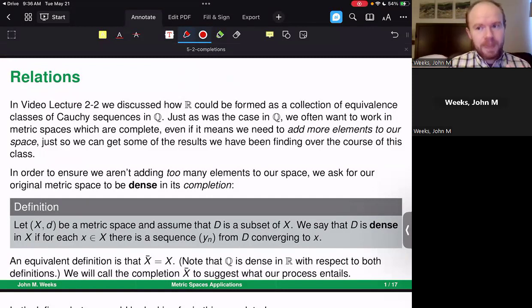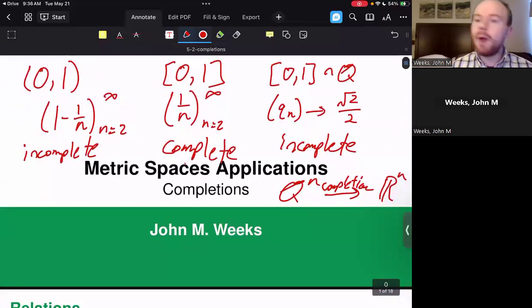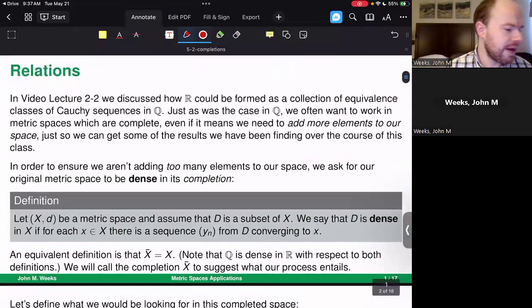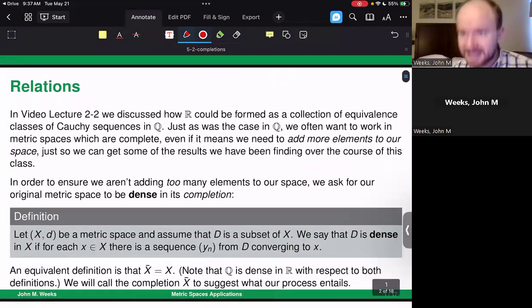Now, to be clear, we don't want to be taking our completions to be too big. For example, we could take the open interval from 0 to 1 and say, oh, its completion is the entire real line. But that seems to be a little bit too big for our tastes. The open interval 0 to 1 doesn't even stretch along the entire real line. The real line is a complete space that contains the open interval from 0 to 1, but it's too big. So we need to ask the question, how do we determine if the completion that we're working with is indeed the right size for the set that we're starting with? And to do that, we introduce this notion of density.